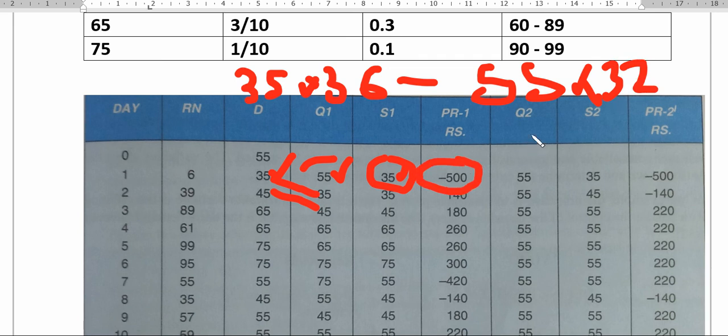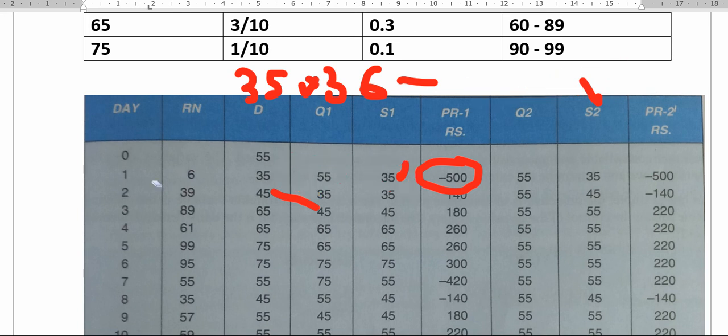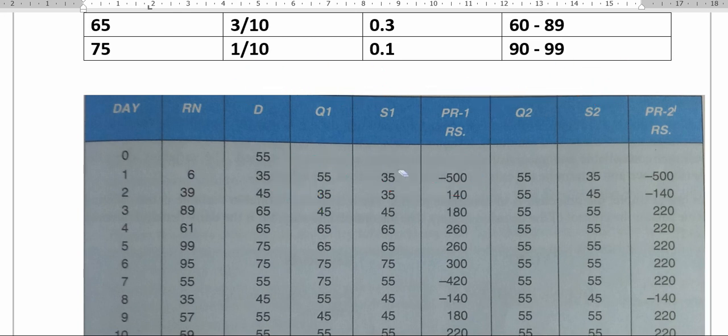Similarly, for the next day, you can see the next day also. Next day his demand was 45, but he ordered only 35. Why he ordered 35? Because of the previous day experience. So that means the item was undersold here, but all sold. Now you calculate here.